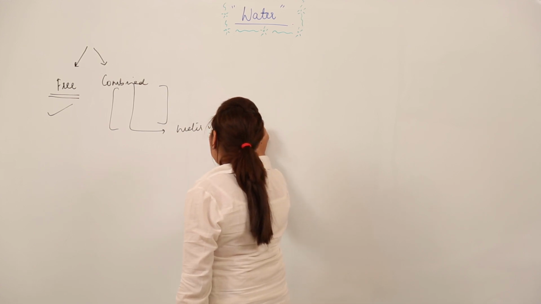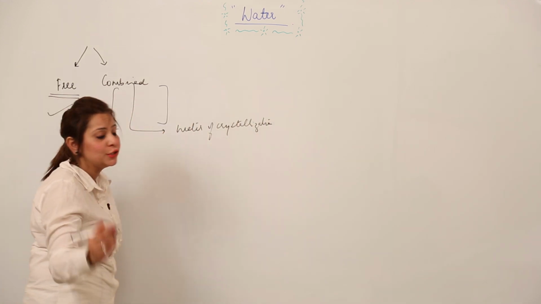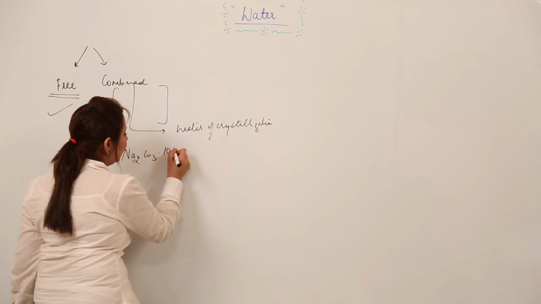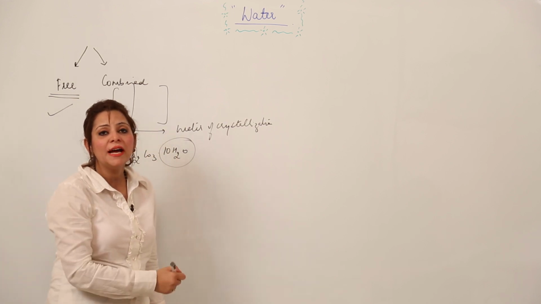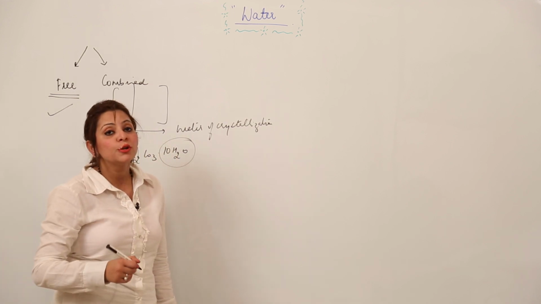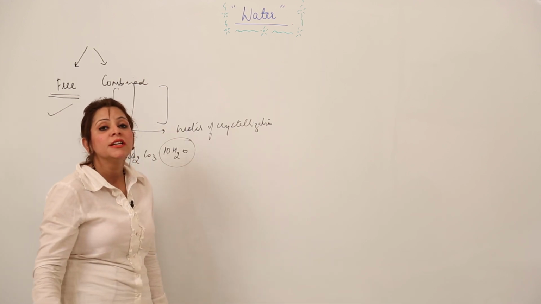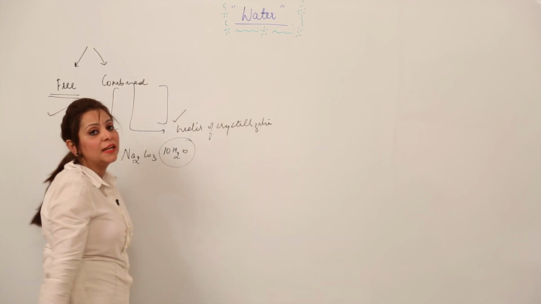Likewise, as I told you about copper sulfate, another example that comes to my mind is washing soda. You know the formula for washing soda? It is Na2CO3·10H2O. Here again you see 10H2O. That means it also acts as water of crystallization. So we do have water in the free form, and we do have the form in which water occurs in a combined state, like the water of crystallization as an example.